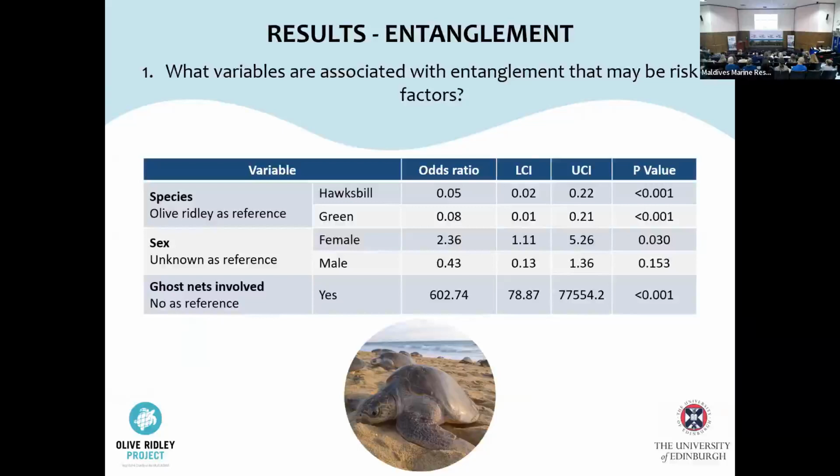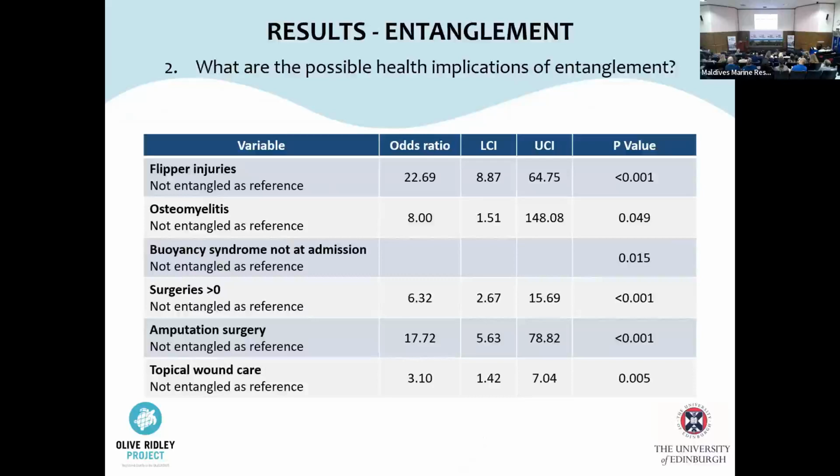Flipper injuries present at admission had significantly higher odds of being present in entangled turtles. The diagnosis of osteomyelitis, an infection of the bone, and the development of buoyancy syndrome during rehabilitation both had significantly higher odds of being diagnosed in turtles which were entangled at admission compared to non-entangled turtles. The need for intervention with topical wound care and/or surgery were also significantly associated with entanglement, shown here with the increased odds ratio.